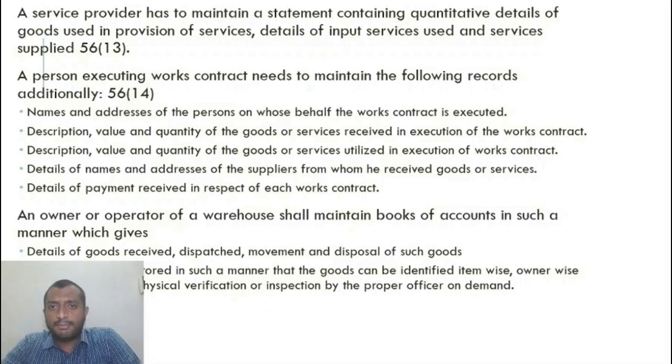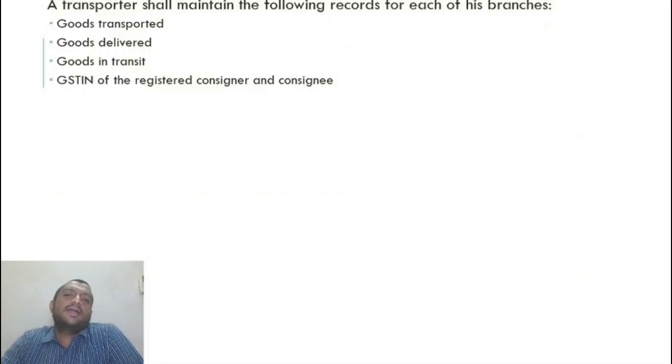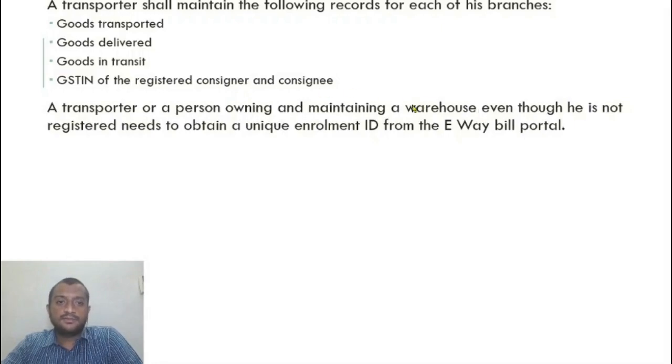So all of these rules have been made keeping in mind the proper officer or the authorities. So who needs to verify records? Only the authorities. So from their point of view, we maintain the accounts so that it is easier for them to verify. Transporter. So what are the goods transported? What are the goods received by me? What is the goods delivered, goods in transit, GSTN of the consignor and consignee. Simple, huh? A transporter or a person owning or maintaining a warehouse, even though he is not registered, needs to obtain a unique enrollment ID from the e-waybill portal.